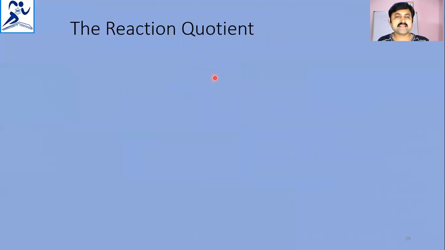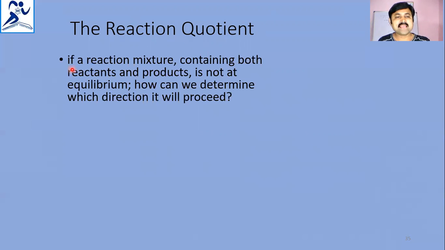Next, move to the next one, the reaction quotient. See, earlier we calculated the equilibrium constant when the concentrations at equilibrium were given. But what if the concentrations are not at equilibrium? Then what do we call the ratio of the concentrations? That we will call the reaction quotient. If a reaction mixture containing both reactants and products is not at equilibrium, how can we determine which direction it will proceed? So it's a question mark, definitely.